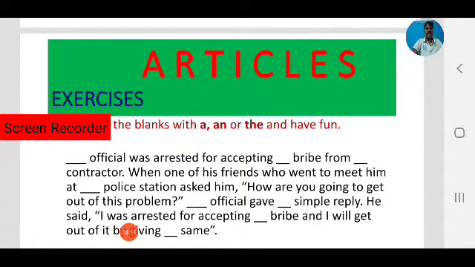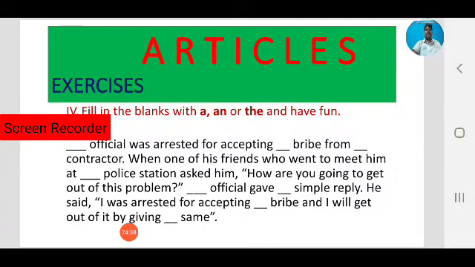Official was arrested for accepting dash bribe from dash contractor when one of his friends who went to meet him at dash police station asked him, "How are you going to get out of this problem?" Dash official gave a simple reply. He said, "I was arrested for accepting dash bribe and I will get out of it by giving dash same."